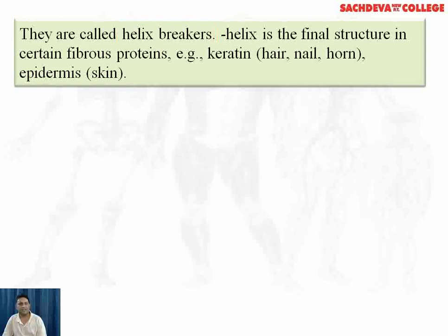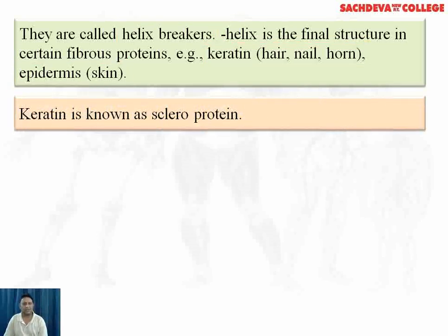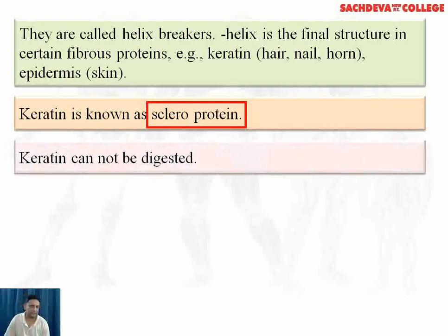Helix is the final structure in certain fibrous proteins like keratin, present in hair, nail and horn, and epidermis of the skin. Keratin is also a scleroprotein, cannot be digested by any enzyme, present in hair.